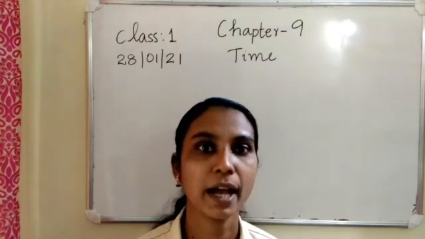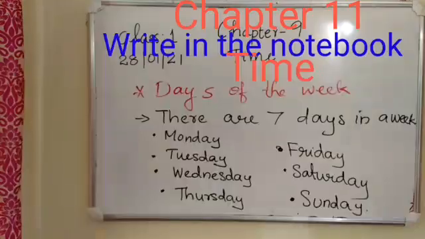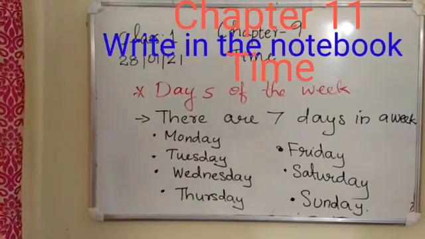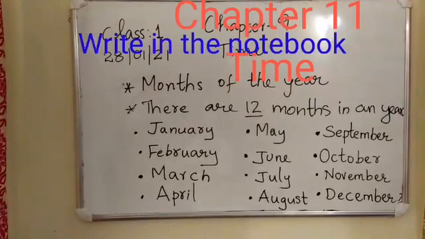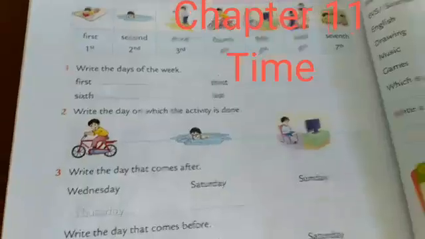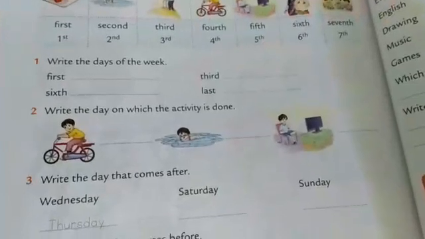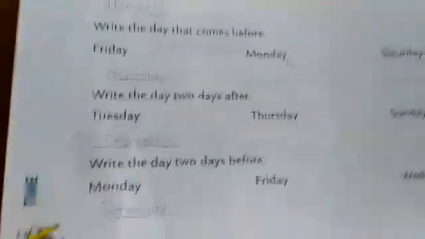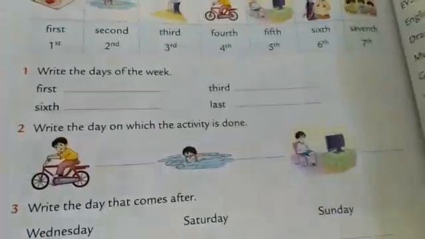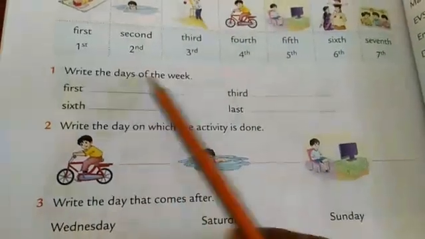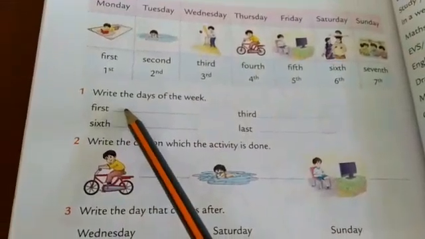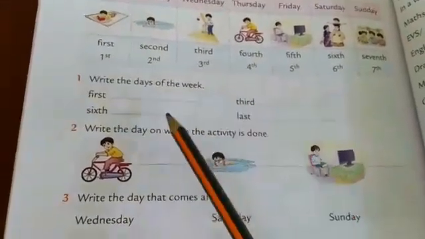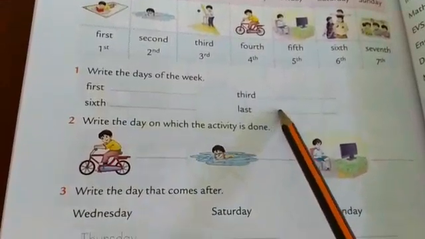Take your notebook and copy down these notes. Then take your textbook, page number 162, and write. First question, write the days of the week. Which is the first day of the week? Monday. Then the third day, sixth day, last day.